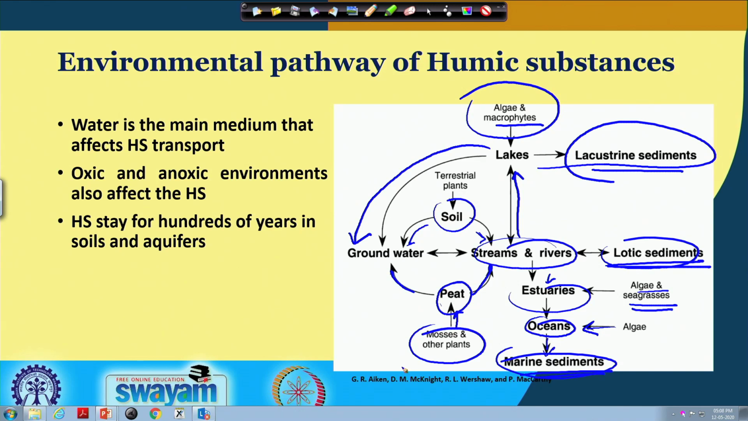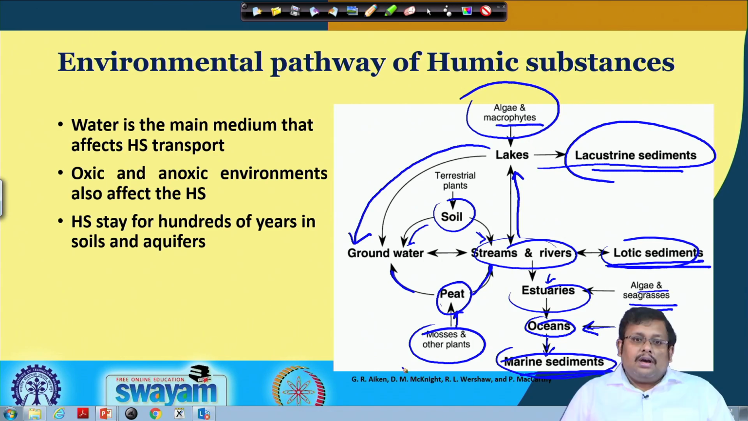So, friends, in this lecture we have discussed in detail different strategies for maintaining the soil organic carbon pool. Then we discussed the major components of soil organic matter, the humic substances and non-humic substances. Then we discussed the 4 major pathways of humus formation, or humus formation theories, I would say, and then we discussed the environmental pathways of humic substances.